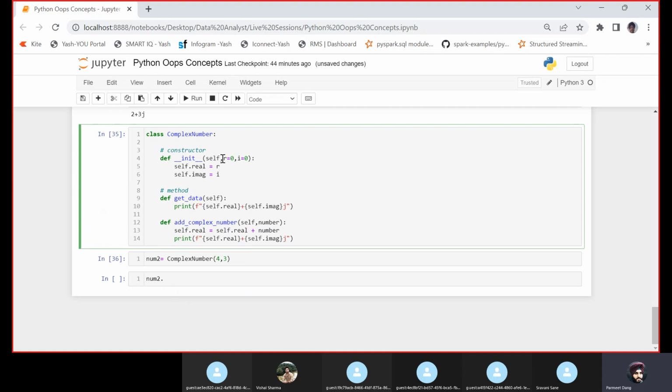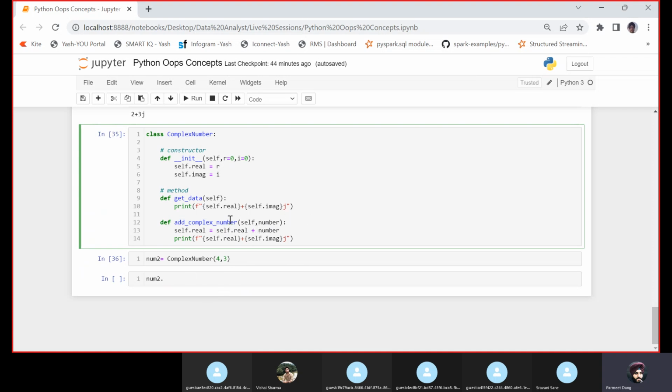The moment I attach any attribute with self, we can access it outside the class, and within different functions. This number parameter I cannot use in get_data, but self.real or self.image I can use in get_data and in add complex number also.